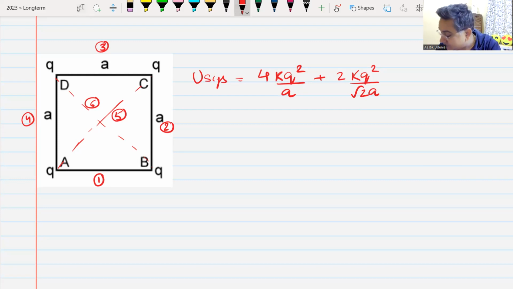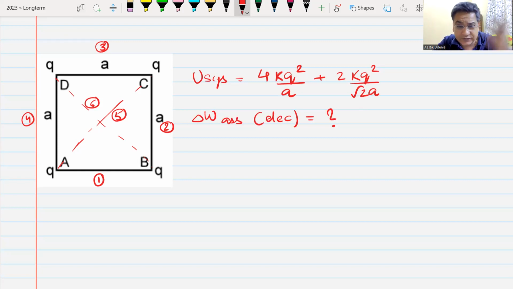So the next question that I'm going to ask, if there is any hope: what is the work done in assembling this system by the electrostatic force? How much work is done in assembling this system by the electrostatic force? And I'll give you 1 minute. Get me the answer.